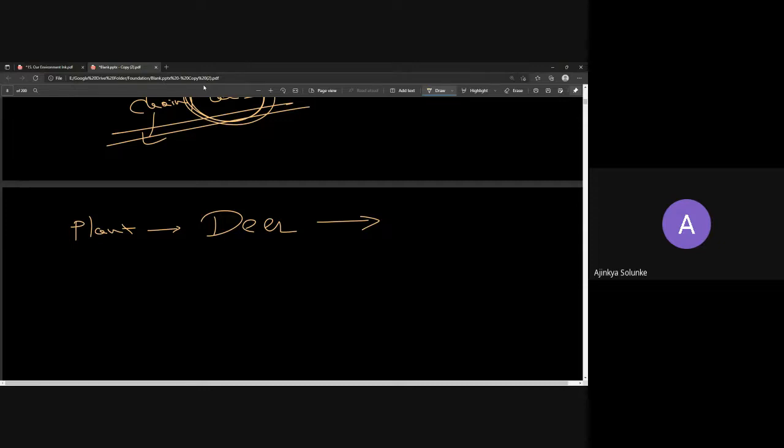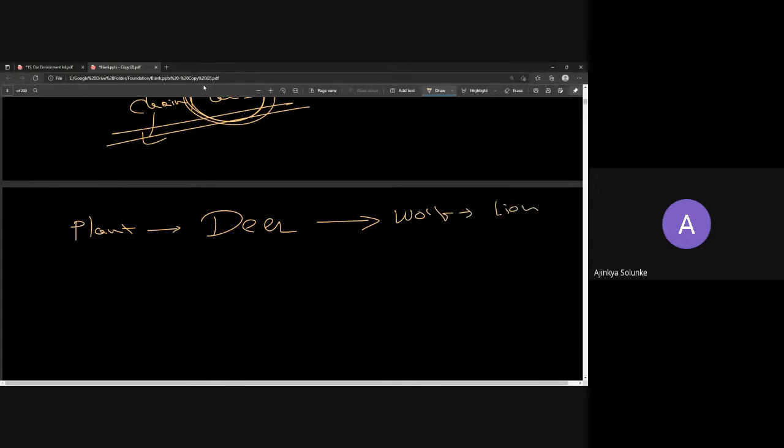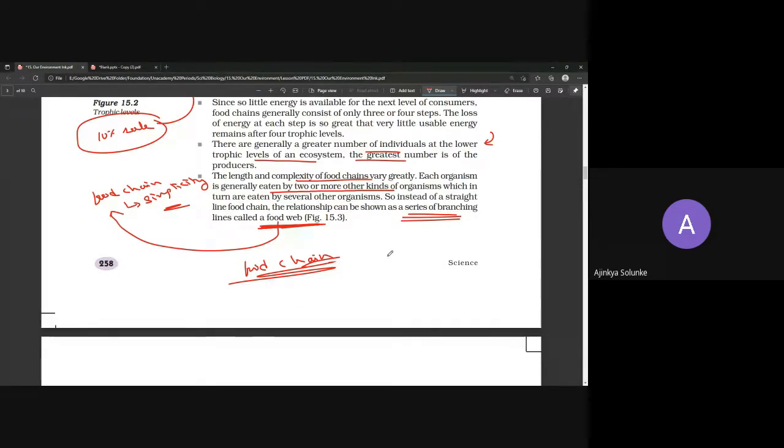Tiger, right? You can increase this also. Deer being eaten by wolf and wolf being eaten by lion. It's up to you how many animals you want to put in between. You have to use your creative imagination about who is going to eat whom.